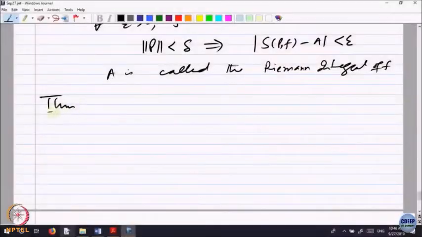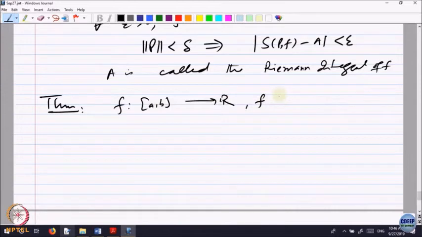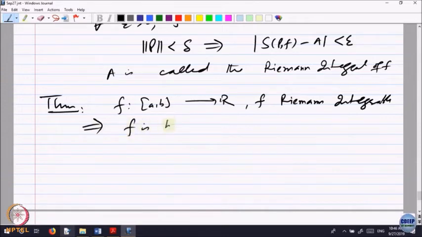Let us prove that first. Theorem: f from [a, b] to R, f Riemann integrable implies f is bounded.